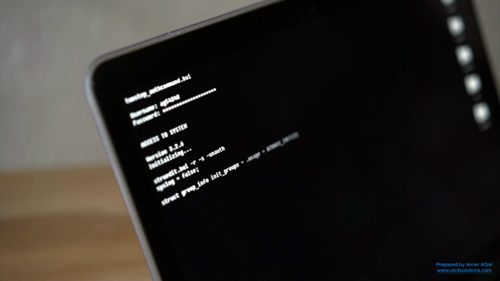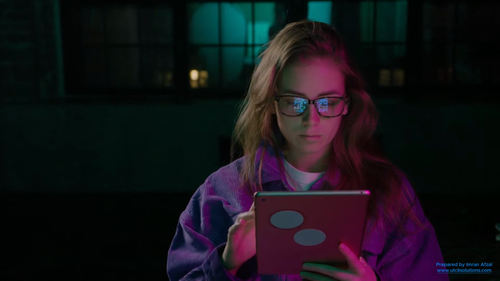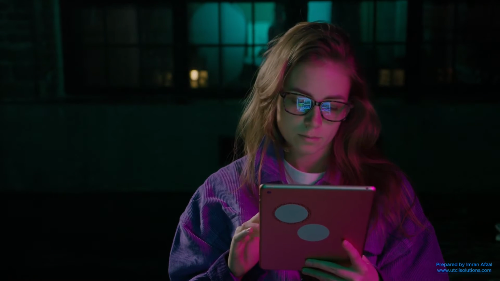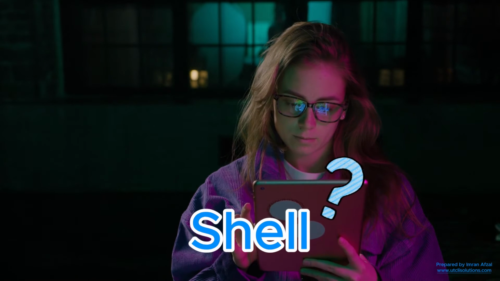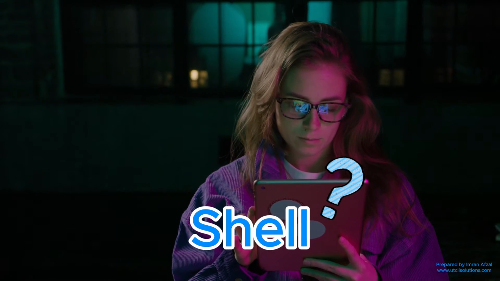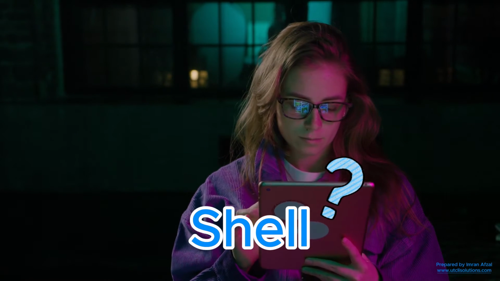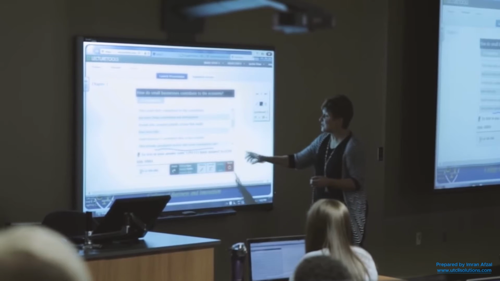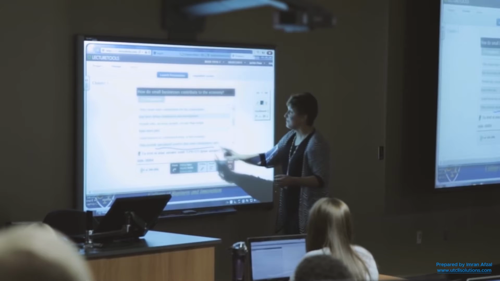Have you ever seen someone typing strange commands into a black screen with white text and making their computer do amazing things? That's not magic. It's the Linux shell in action. Today, we're going to uncover the secret behind that black screen and explain what a shell really is, how it works, and why there are different types like bash, zsh, and fish. Let's break it down in the simplest way possible.